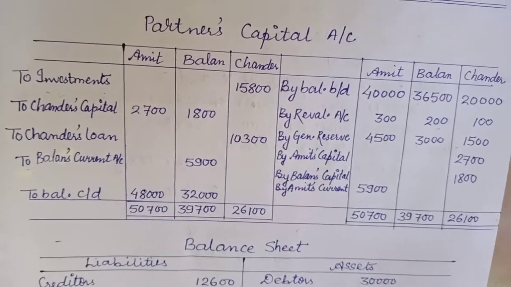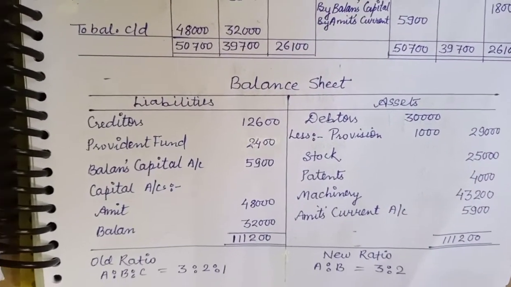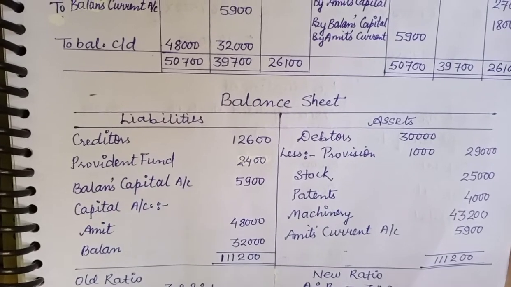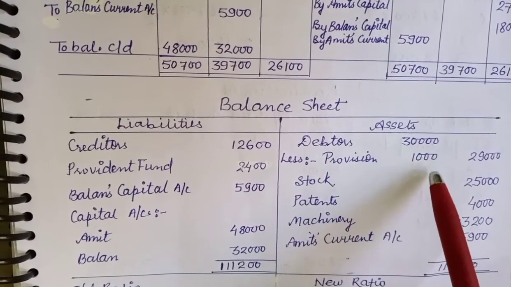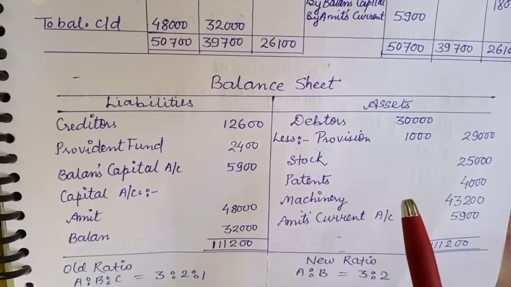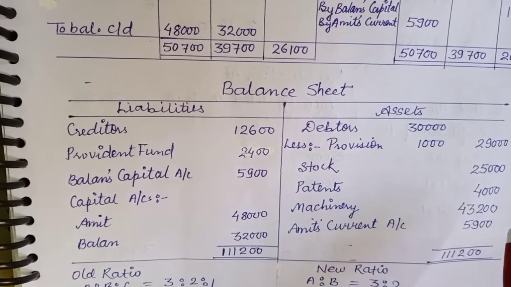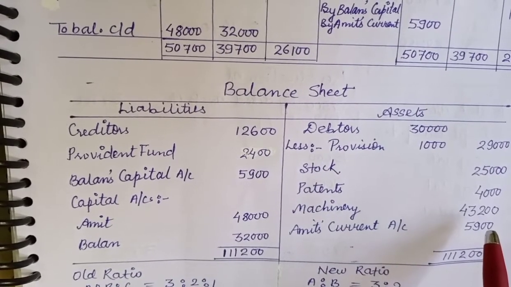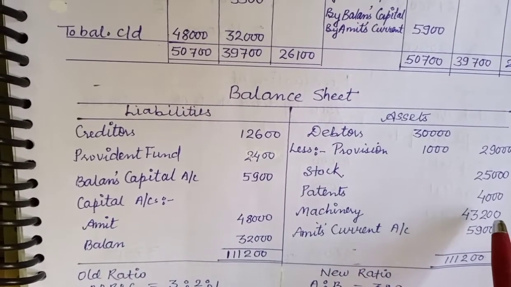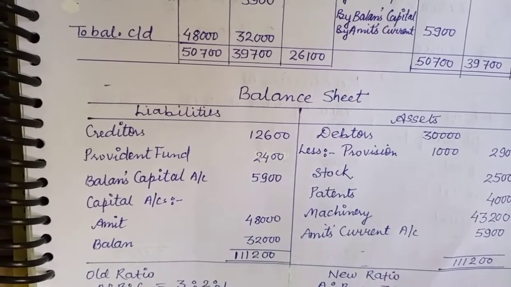Now coming to the balance sheet, this is well known to you that in the new or reconstituted firm balance sheet, we have to write the changed values. Whatever values have changed, we have to write them. Here in debtors there is no change, so I have not written. Stock was not to be reduced, so that is already written at the same value, 25,000. Then patents were to be reduced by 1,000, so I have reduced it by 1,000. Machinery was also to be reduced by 4,800, so I have reduced it out of the total value.